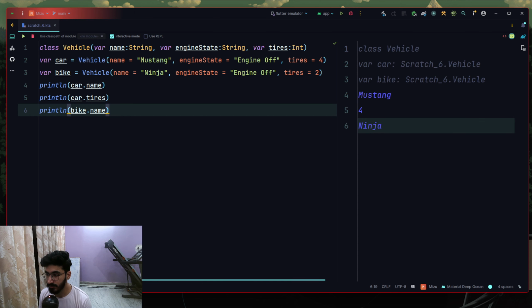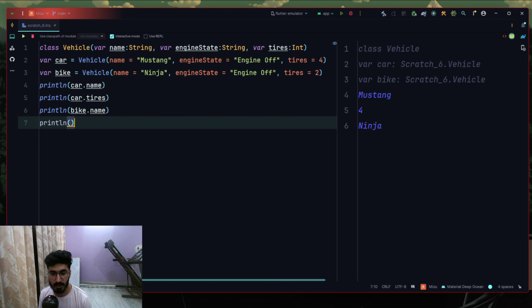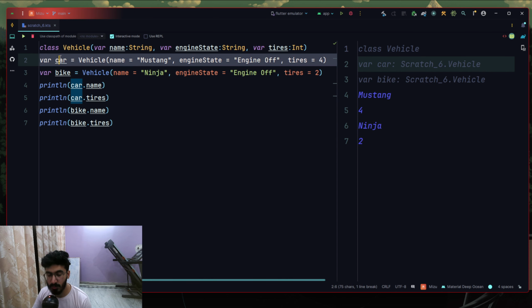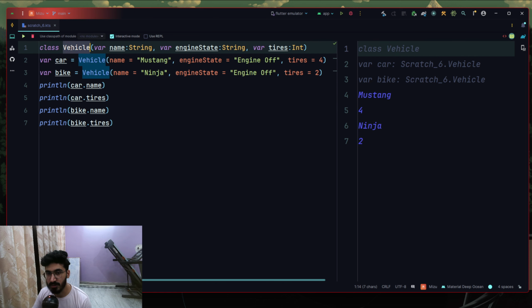What do we have here? Ninja. Let's try to println bike.tires. What do we have? We have 2. As you can see, we can access name, engine state, tires. These are two different objects, two real world entities translated with the help of this particular blueprint.